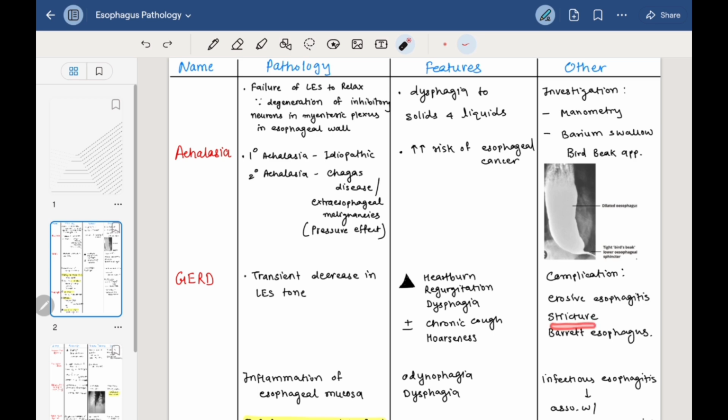There is also stricture formation and Barrett esophagus. Normally our esophagus is lined with stratified squamous epithelium, but due to repeated gastric acid exposure, it is converted to columnar epithelium. So this was all about GERD. For GERD, remember three main symptoms: heartburn, regurgitation and dysphagia, and it can lead to Barrett esophagus, which is a precancerous condition.